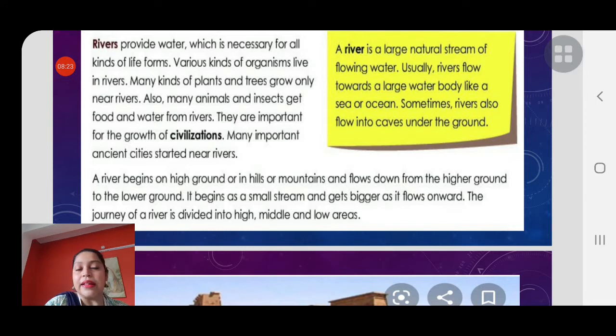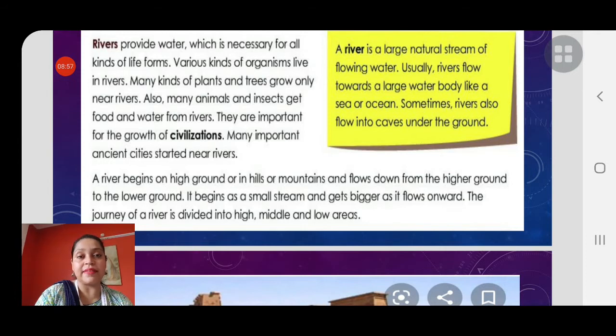Now children, you know the river Brahmaputra. It starts from Tibet, and in Tibet it's a very small rivulet, a very small stream. Then it flows through China, then it enters Arunachal Pradesh, and then finally it comes to Assam. And when Brahmaputra comes to Assam, it becomes a very fat river, a very mighty river. But in Tibet it is not so. It's a very small stream.